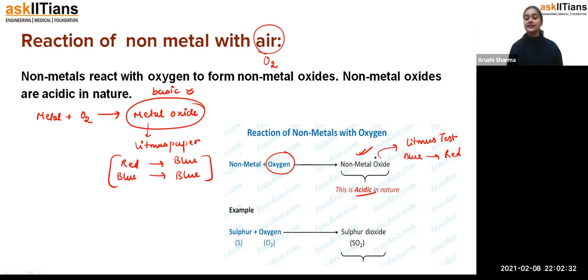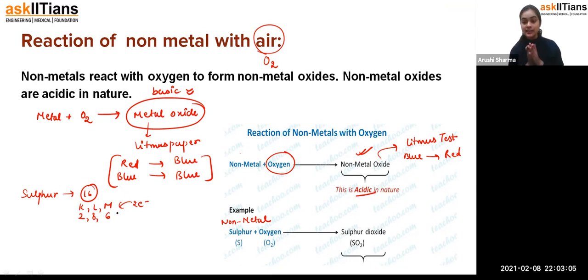Fine, students. We can see this in the example of sulfur. Sulfur is a non-metal. How is sulfur a non-metal? Because if we talk about its atomic number, it is 16, that means the K, L, M configuration is 2, 8, 6. That means it has to accept 2 electrons so that it can attain the stable configuration. So that's how it is a non-metal, because it accepts electrons.